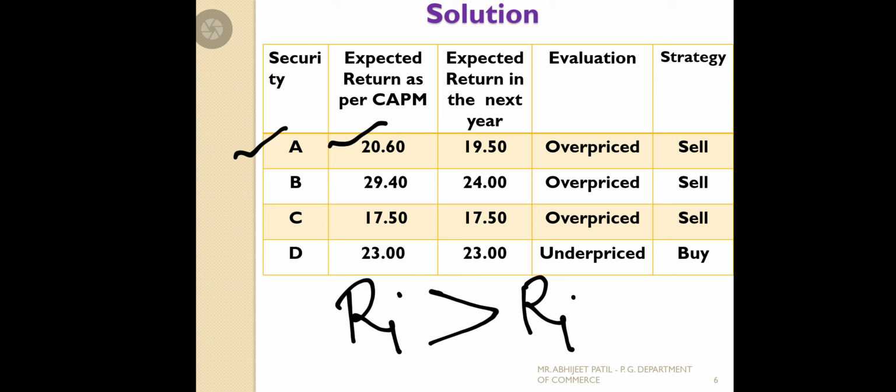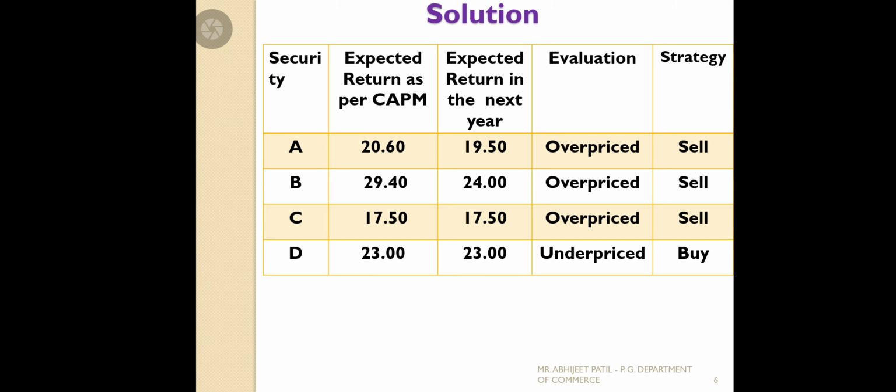So whenever the calculated return is more than the expected, actual or given return in the problem, you should think that the securities are overpriced. When securities are overpriced, as an investor you want to sell the shares in the market to get the gain.